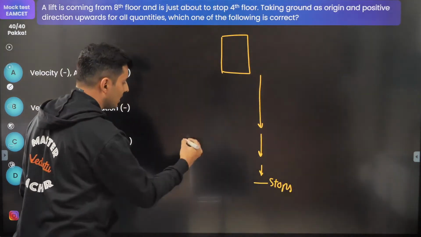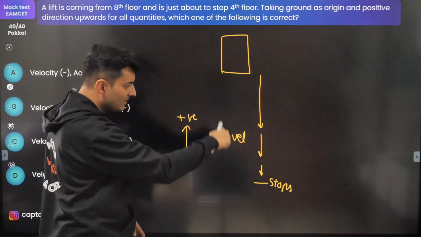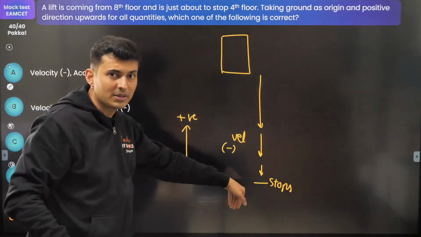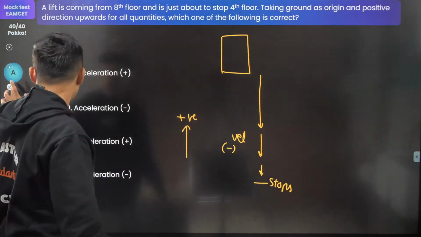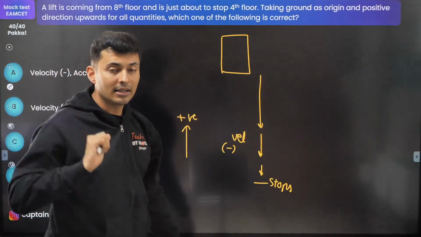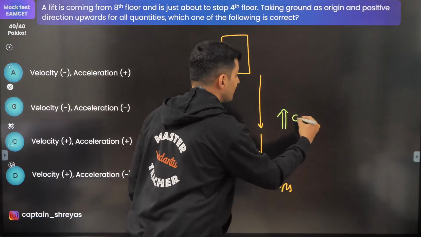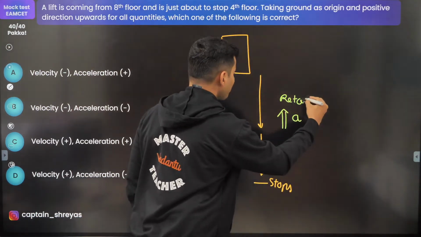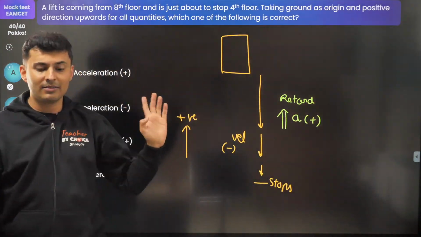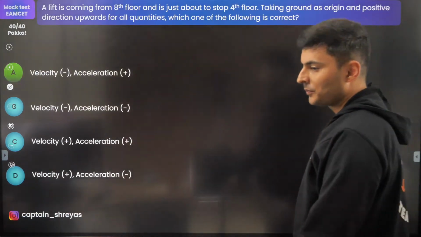As per the given question, upward direction is positive. So the velocity, since it is downwards, obviously has to be negative. Since the speed is reducing, it is retarding, so definitely it is not accelerating downwards, else the speed would have increased. Here the speed is decreasing, hence the acceleration is upwards. It is retardation, so acceleration will be positive in sign and velocity will be negative. Hence the correct answer is option A.